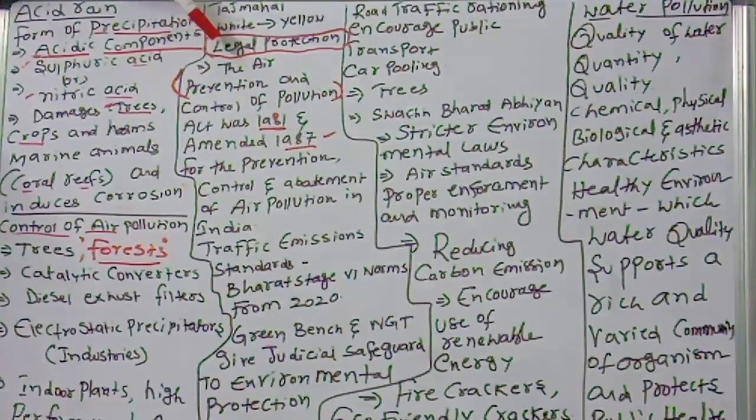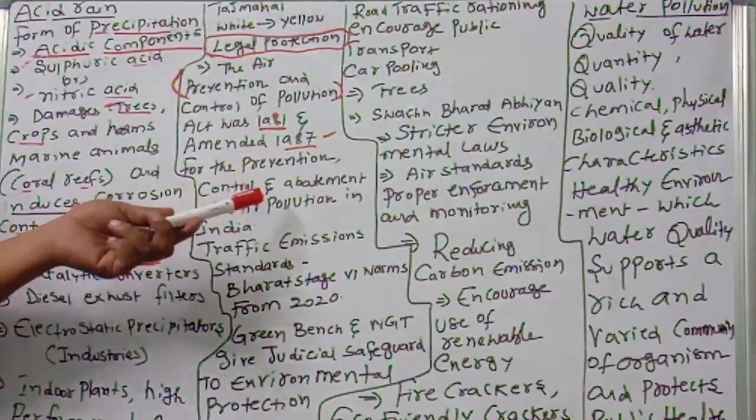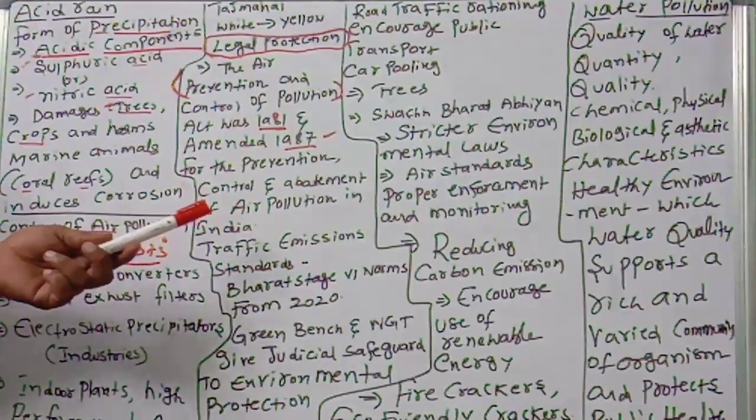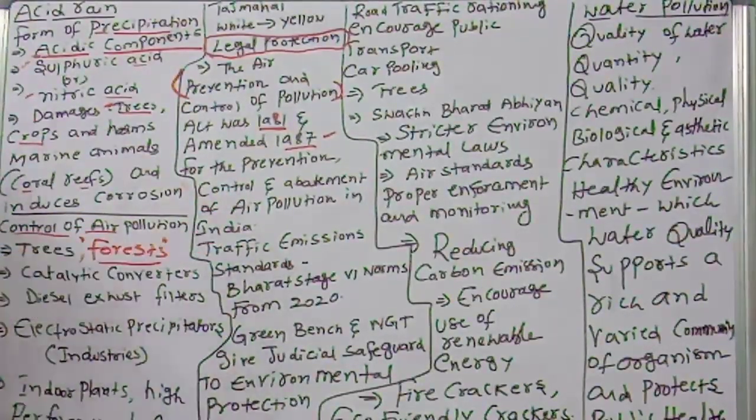Now, legal protection. What does legal protection mean? The legal law and order system, which will protect our environment also. First one, the Air Prevention and Control of Pollution Act, 1981, amended in 1987, for the prevention, control and abatement of air pollution in India.